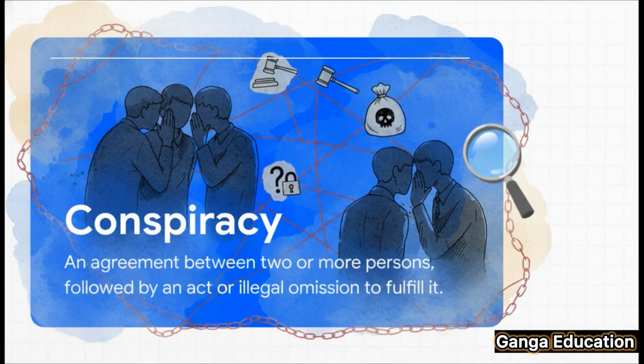Second is conspiracy. This happens when two or more people agree to commit a crime together. But, and this is a really crucial point to remember, just having a plan isn't enough. For it to count as abetment by conspiracy, some action must be taken based on that agreement. The plan has to be put into motion.